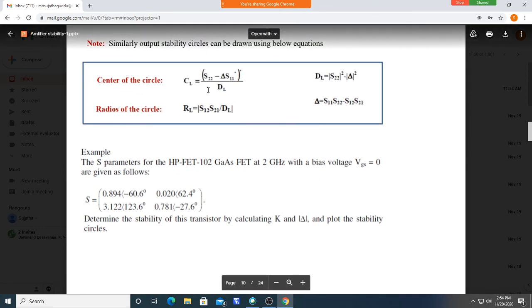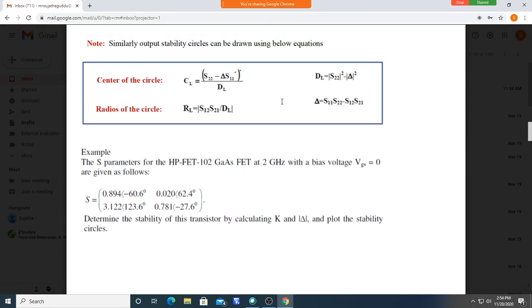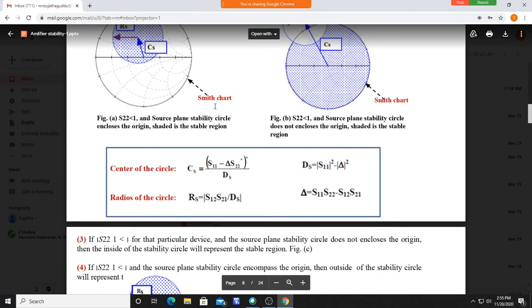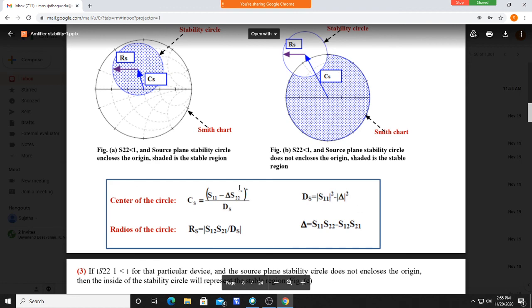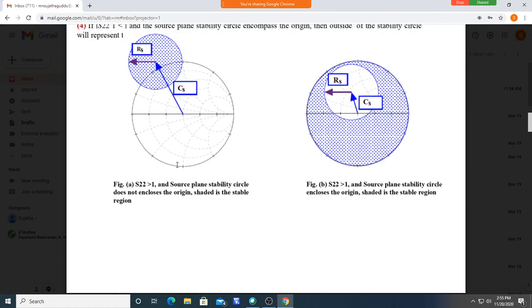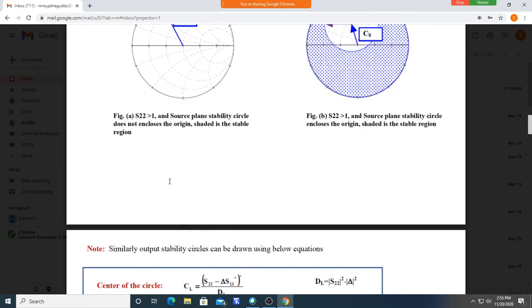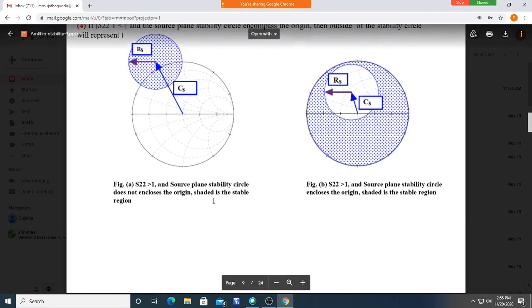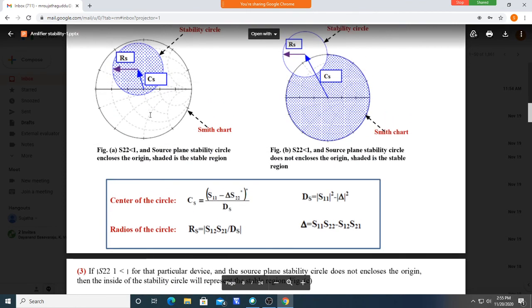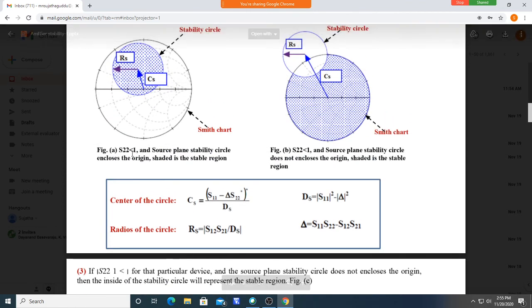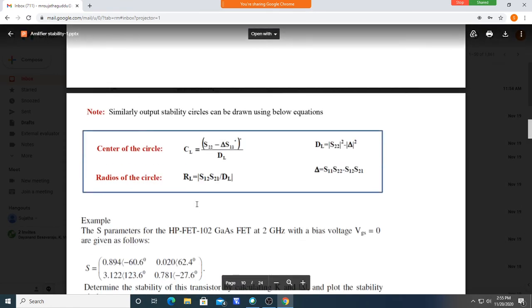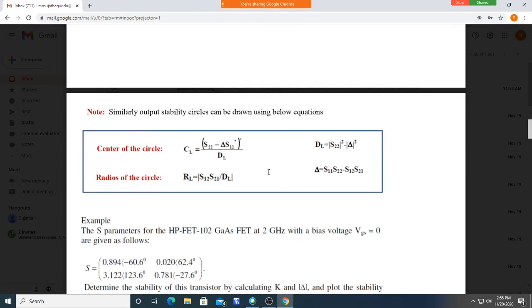Drawing the output stability circle is similar to the input stability circle, and the region of stability is also the same. But instead of S22, in the output stability circle we use S11. For the input stability circle we considered S22 less than 1 or greater than 1; in the output stability circle, S11 less than 1 or S11 greater than 1.